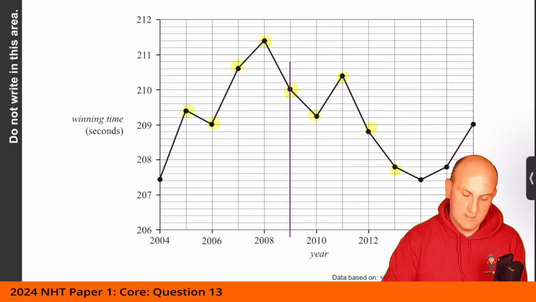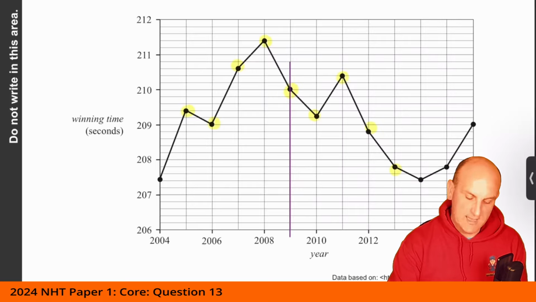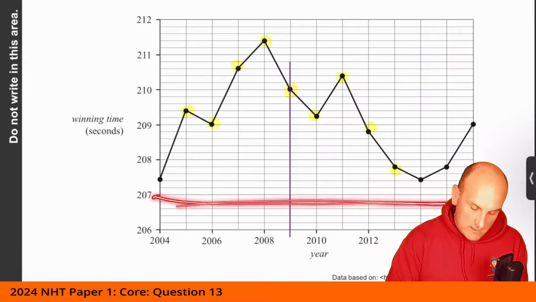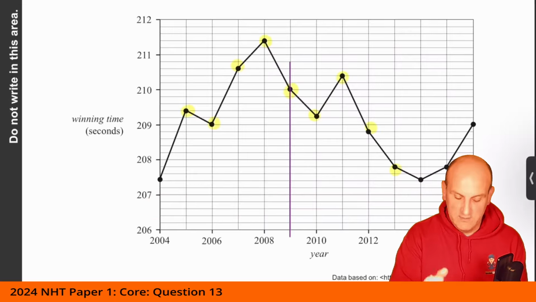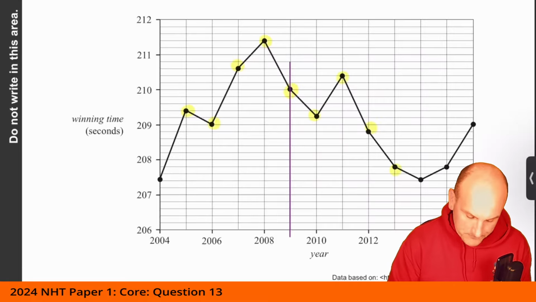He says drawing a nice line. And what I now need to do is drag my sort of ruler up and sort of go, well, where are the lowest points? And I'm trying to find the 5th one up, because of 9 data items, the 5th one is in the middle. So we got, what do we got here?